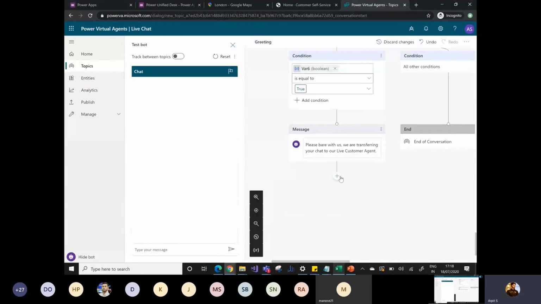Let me click on plus and end the conversation to transfer to agent. So this is the option that I'm manually providing. If the user selects that option, then only will he be redirected to communicate with the live agent. But in any case, based on some keywords, if you want to redirect a customer to the live agent, you can simply go to the topics.